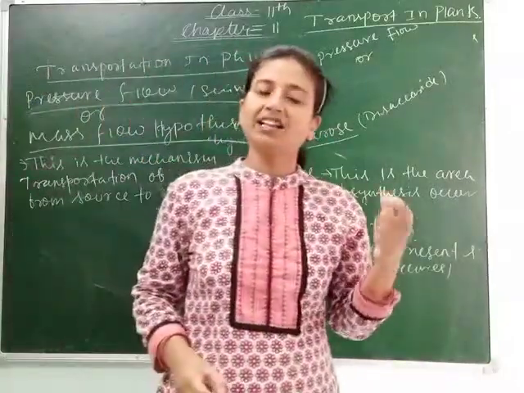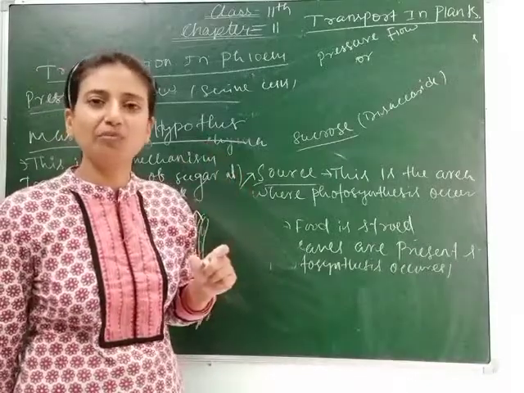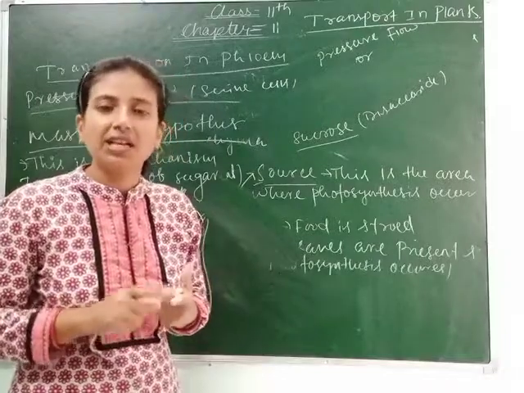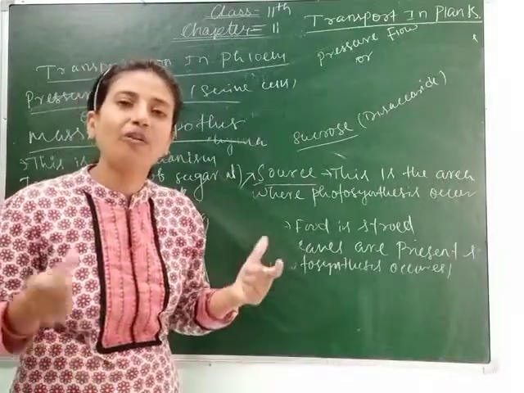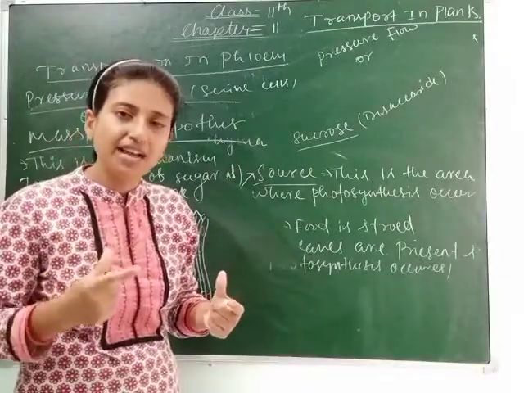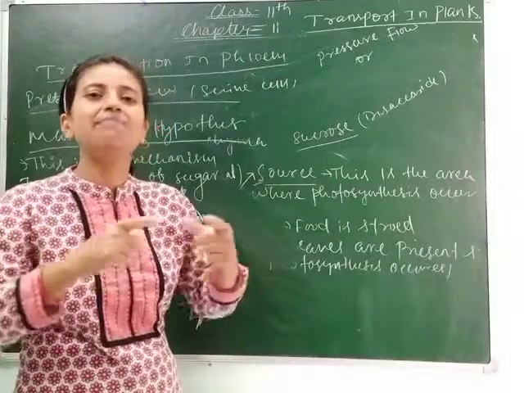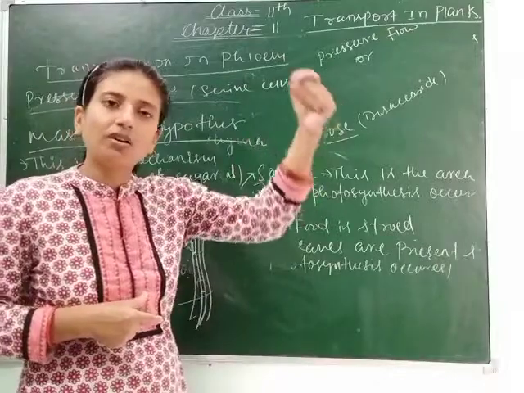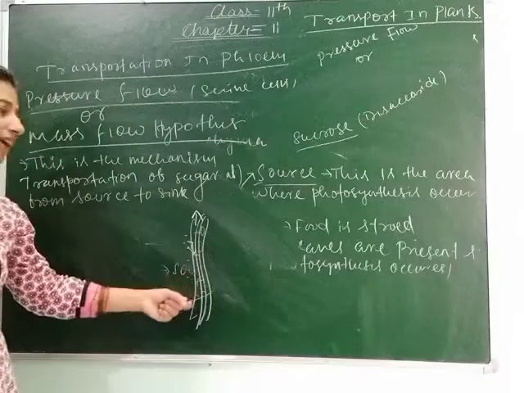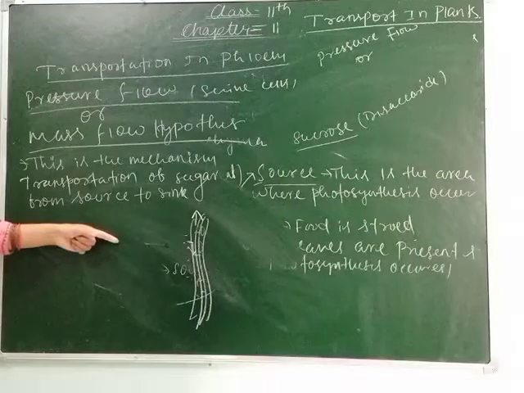So here another question comes: through xylem there is only unidirectional movement, meaning the root absorbs water and transports it towards the leaf. But as we know, food is required by all parts of the plant, so when photosynthesis occurs in the leaf, the sugar, which I have told you is sucrose, is transported bidirectionally, both upward and downward, as food is required by both the upper part and the lower part.